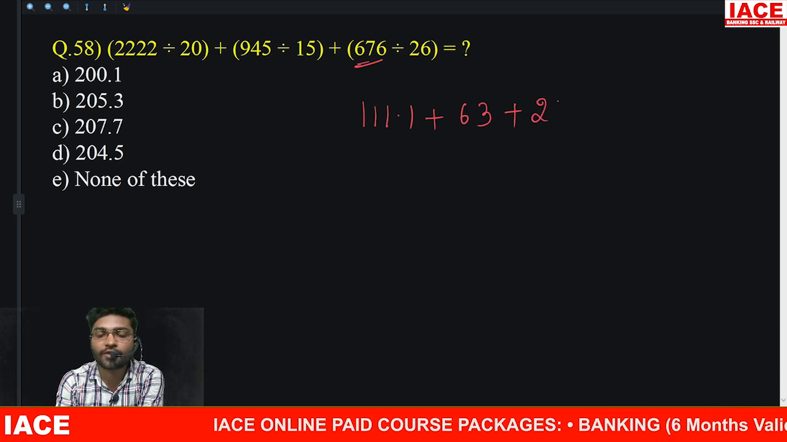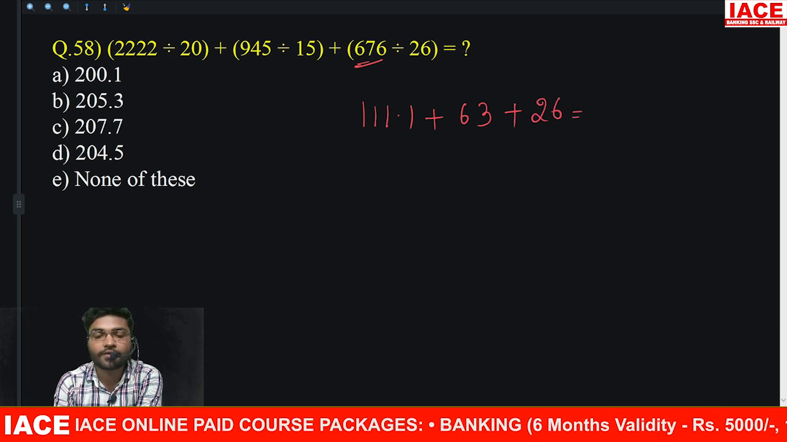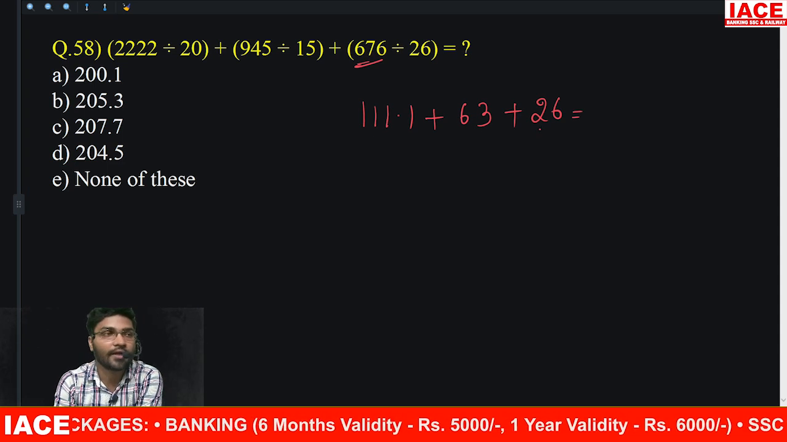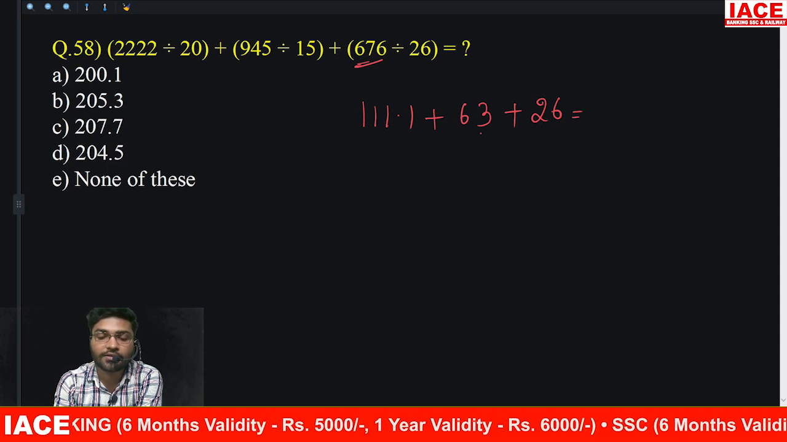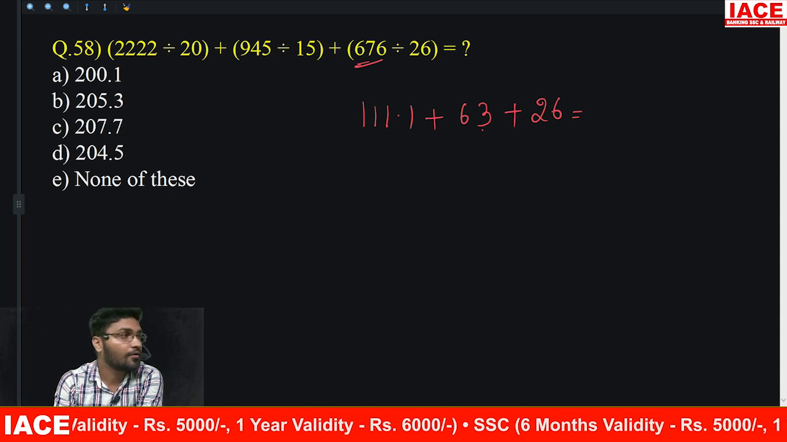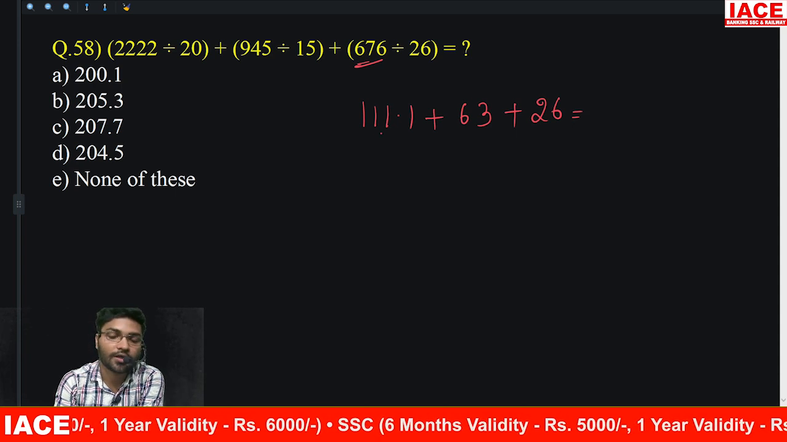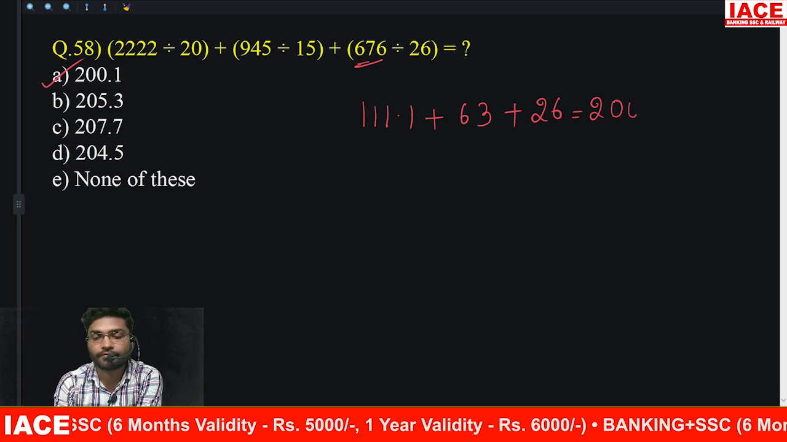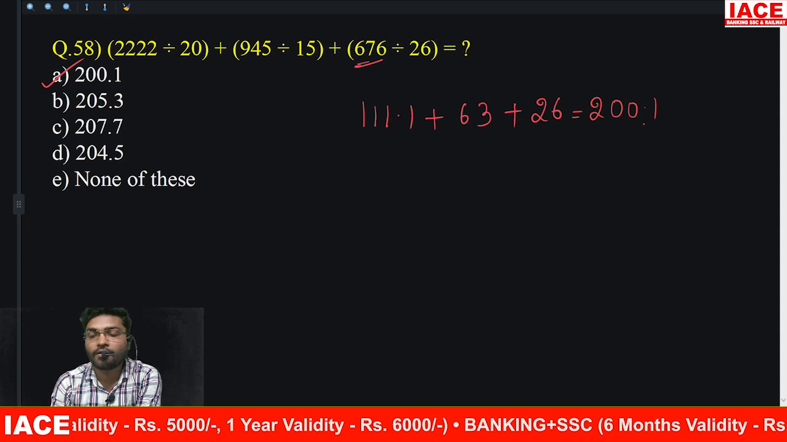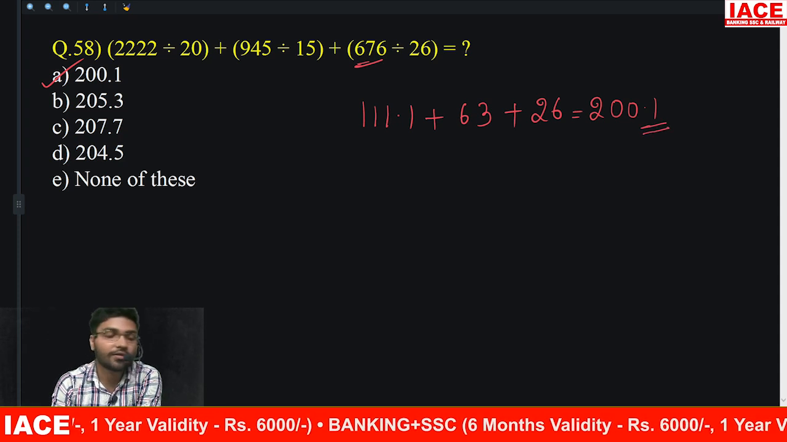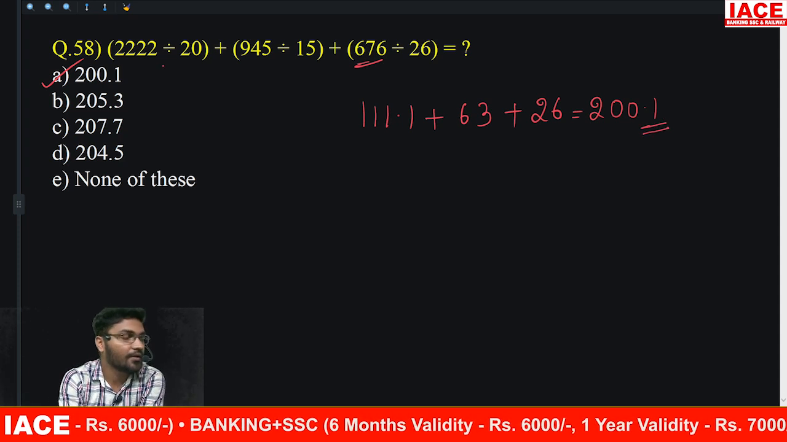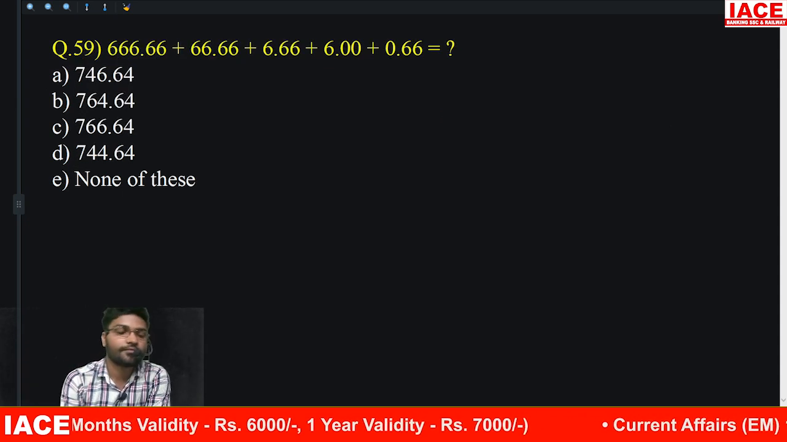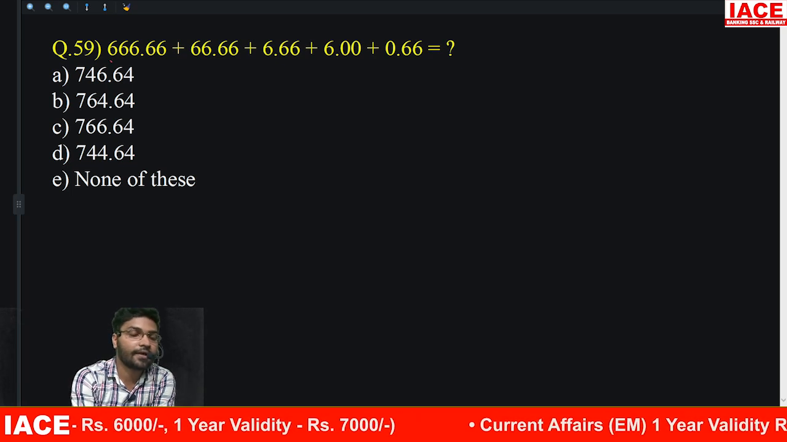So this is 26. So add say 160, 180, 186, 189, 200. 200.1. Option. Wherever you see this unit digit, you can always go with the unit digit, but none of these is a risk that you take. What is this? Integer part addition amount.